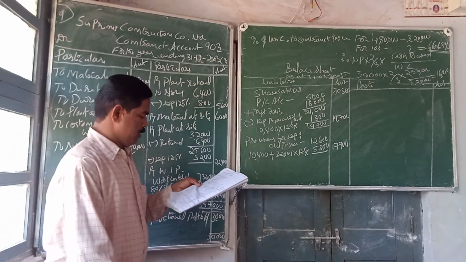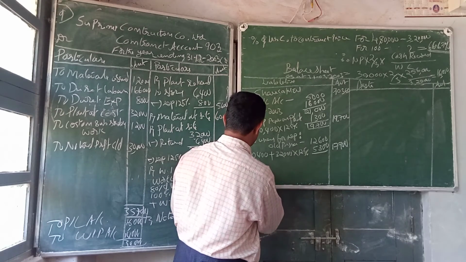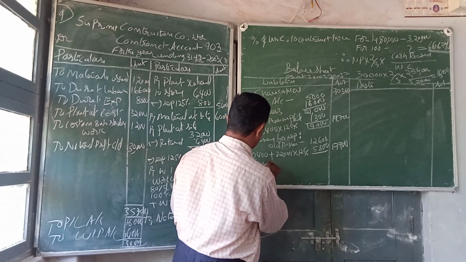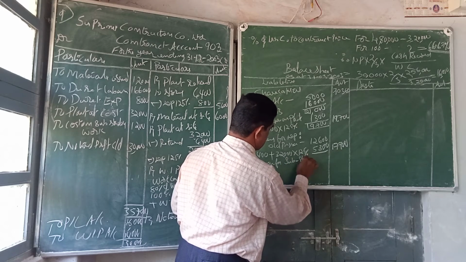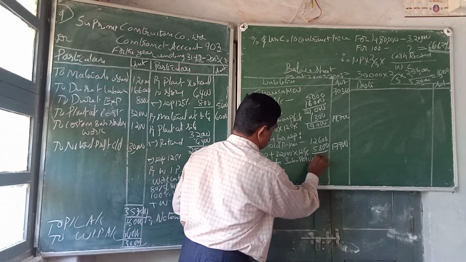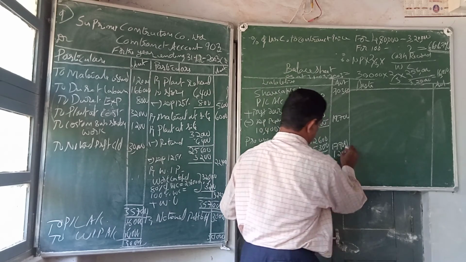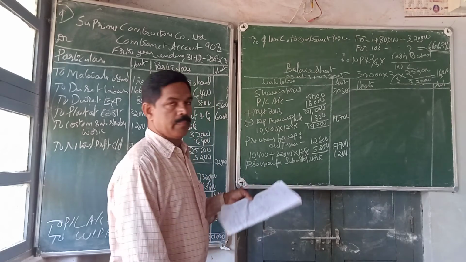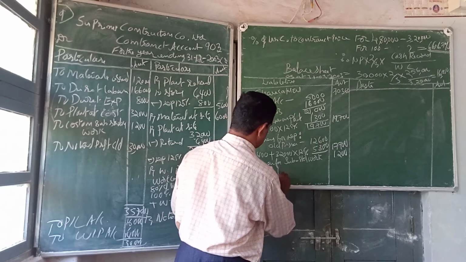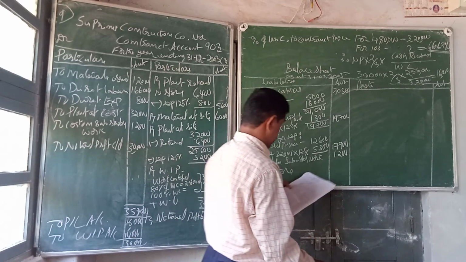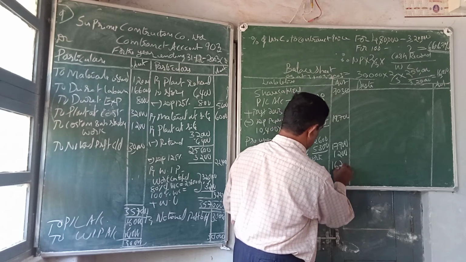17,900. Then one more provision we made, provision for substandard work, that is 1,200. Then one more liability, creditors in the trial balance, that is 16,240.